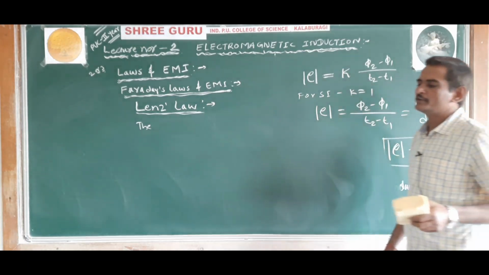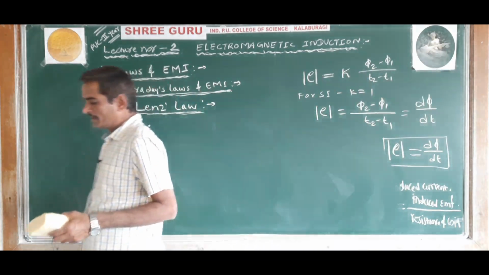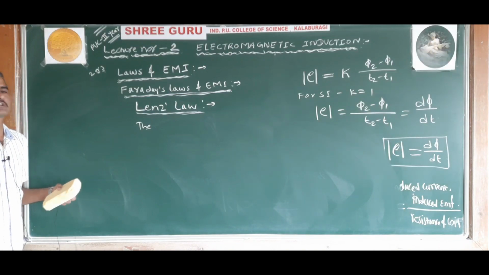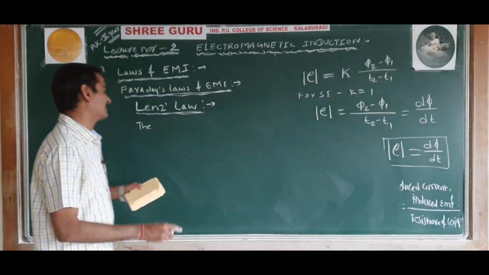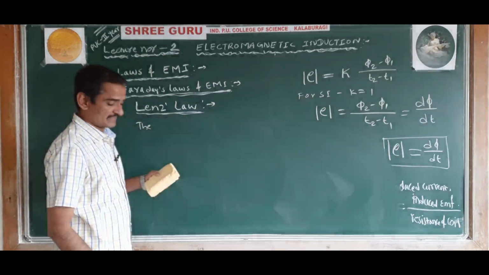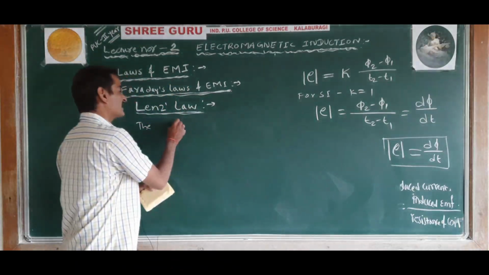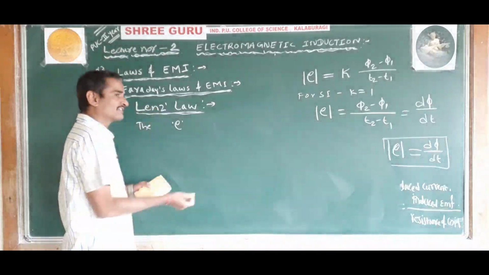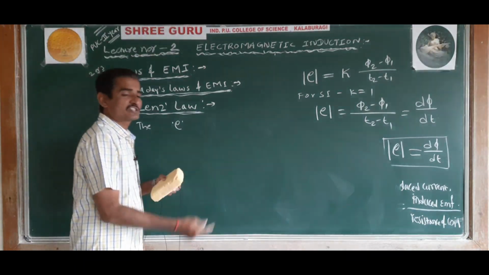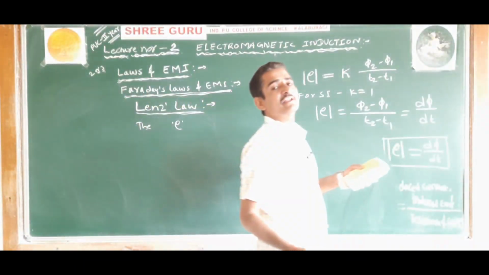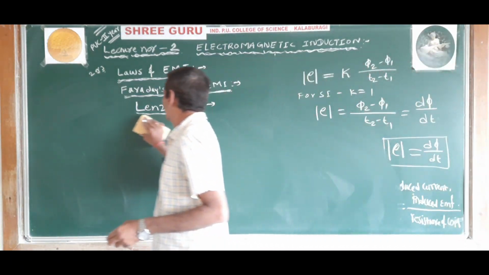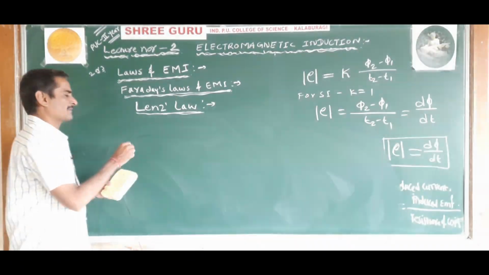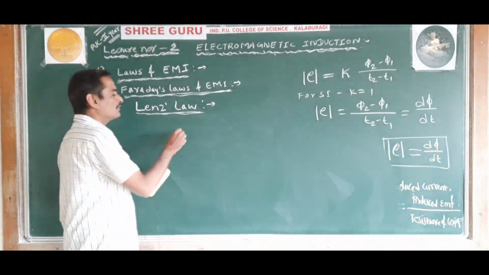The direction of the induced EMF is such that it opposes the change in the magnetic flux which is producing it. Like this also you can tell. Understood? So this is called Lenz's law. So just now I will explain this in detail.